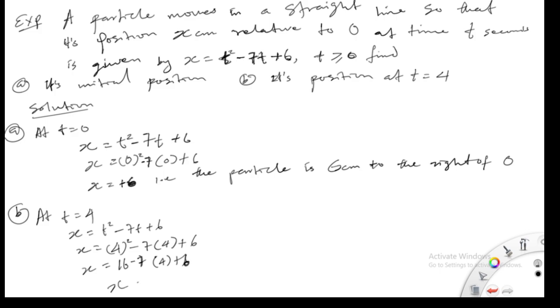If you do that, you find x is equal to minus 6. So this means the particle is 6 centimeter to the left of O, to the left from the origin. So that is that. We have solved a problem on that position.